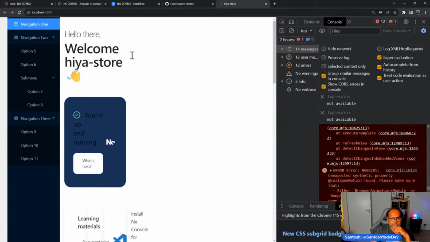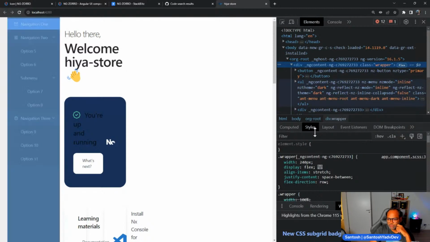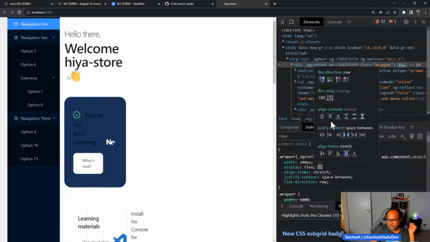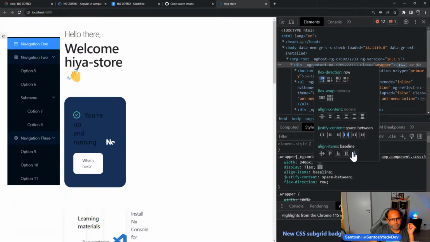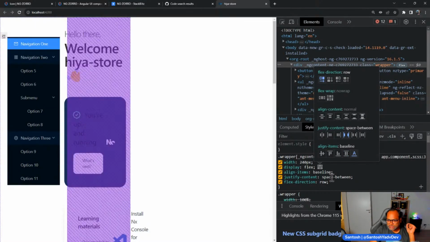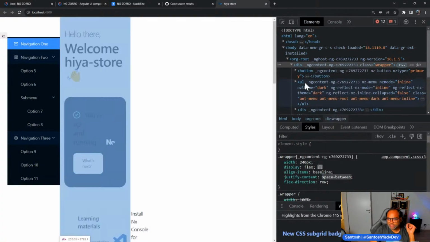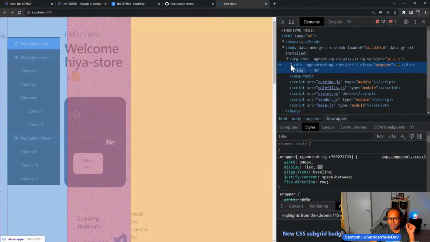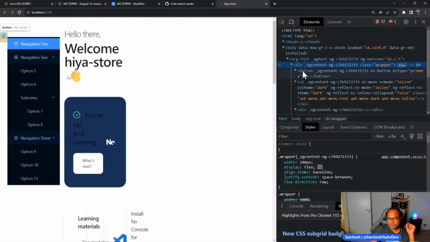Okay, this can be fixed, but I think we are very close to making it work. So what I want is display, align items stretch. This is perfect. So align items baseline, justify content space between, and then I can put the width.